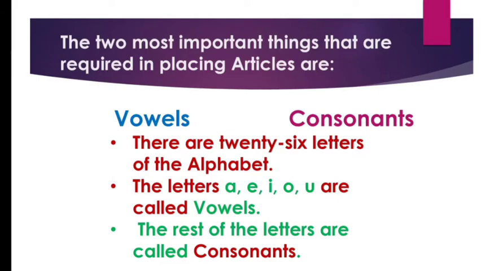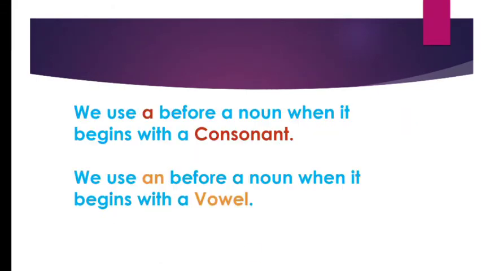Now, we use the article a before a noun when it begins with a consonant. We use an before a noun when it begins with a vowel. So I already told you what are consonants and what are vowels, isn't it? So vowels are A, E, I, O, U and the rest are consonants.